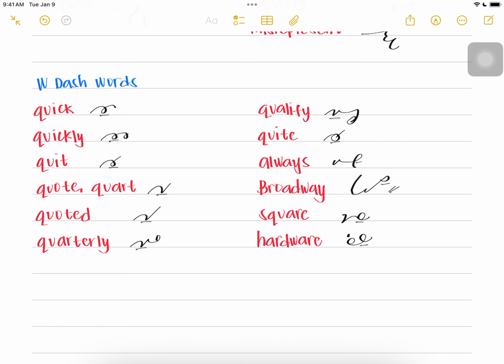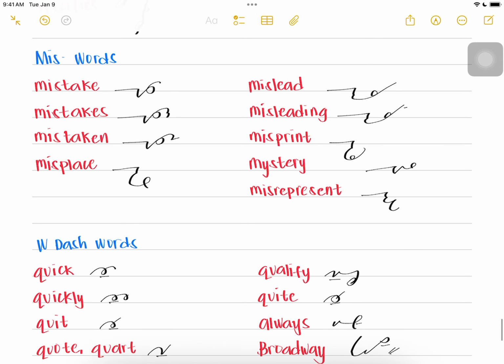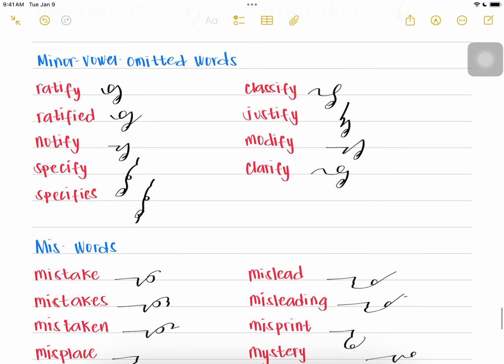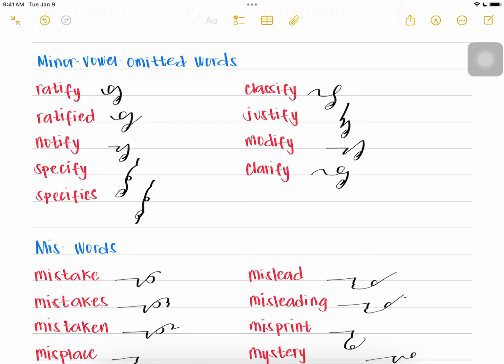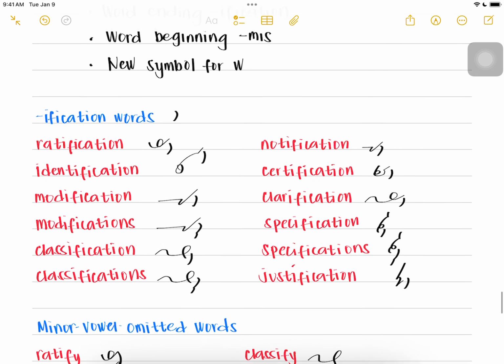So again, for lesson 27, we have discussed the W dash words, the miss words, then the minor vowel omitted words, such as ratify, ratified, and then the ification words.